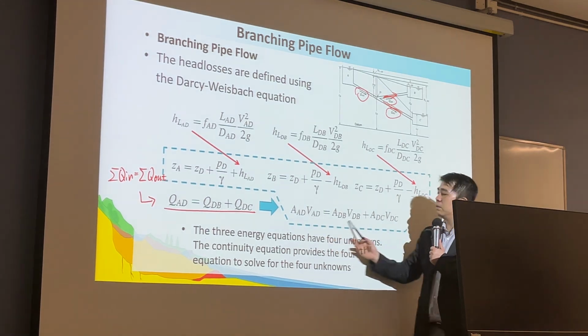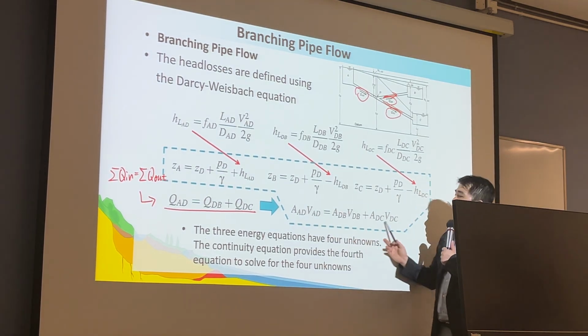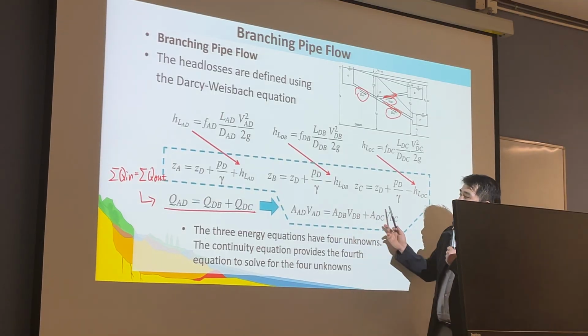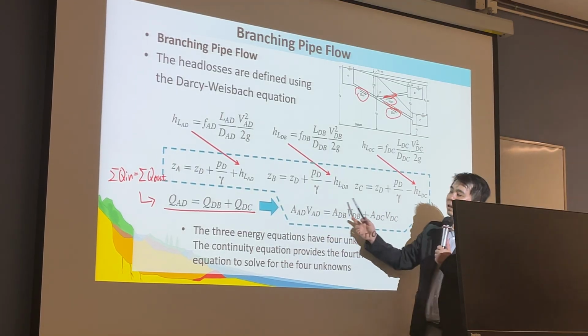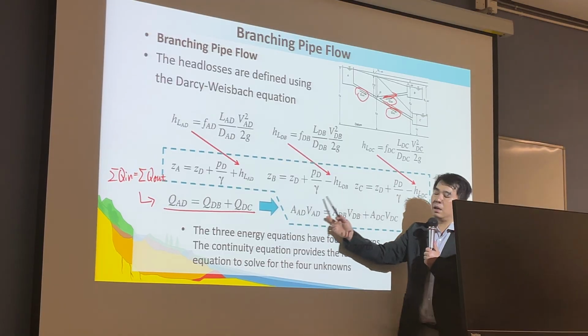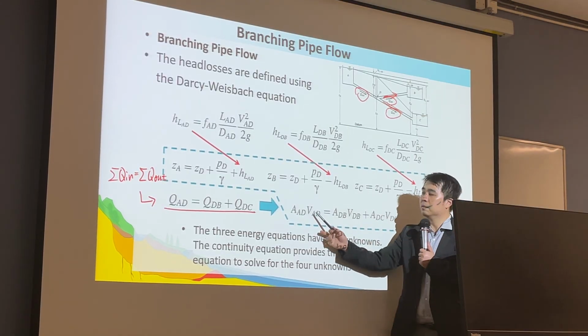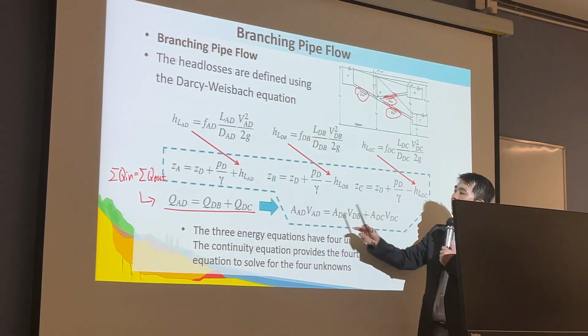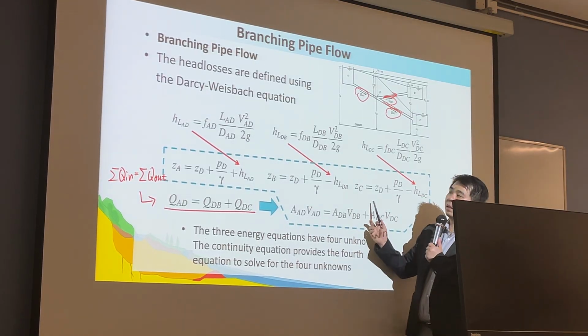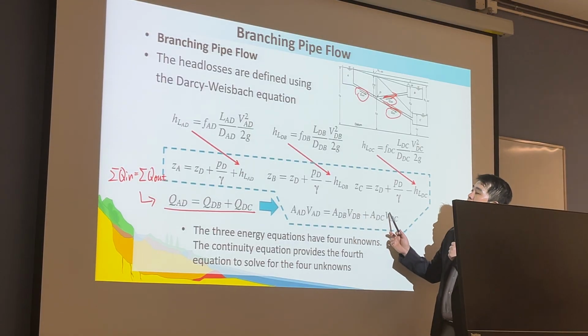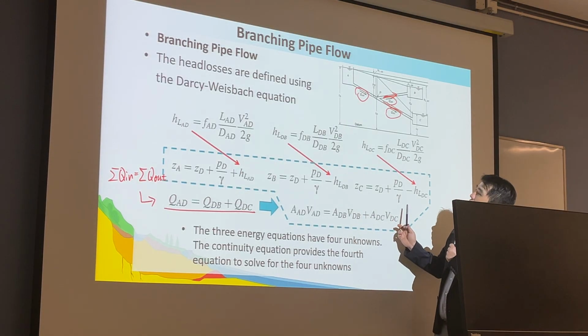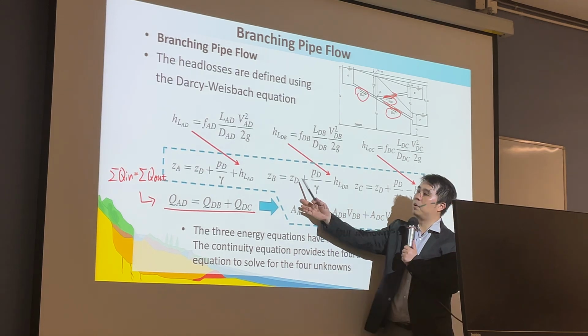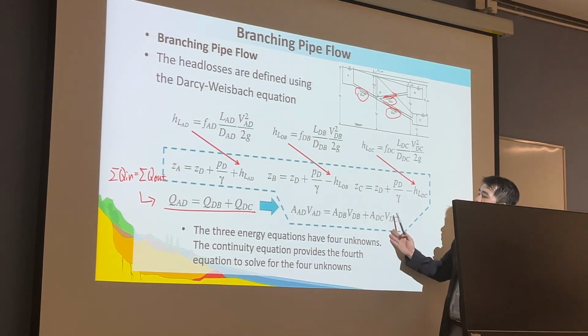For the continuity equation, we have the velocity and the area for calculating the discharge in each pipe. The velocity in each pipe is unknown. So finally we have four equations and four unknowns: the elevation of point D and the velocity in each pipe.